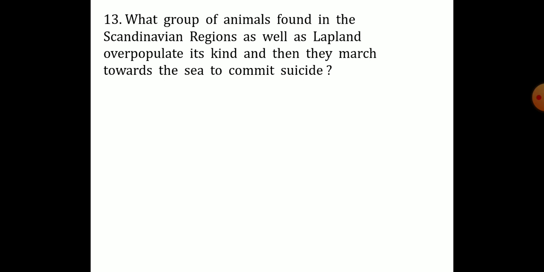What group of animals is found in the Scandinavian regions as well as Lapland? These are the two places. In that place there is a group of animals that overpopulates its kind and then they march towards the sea to commit suicide. So which animal? The answer is lemming, from the mouse family.